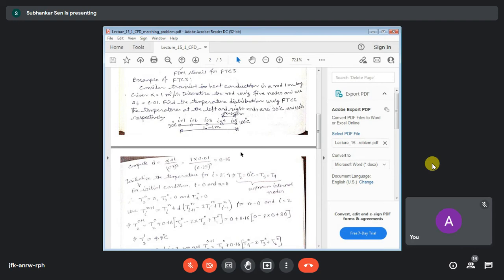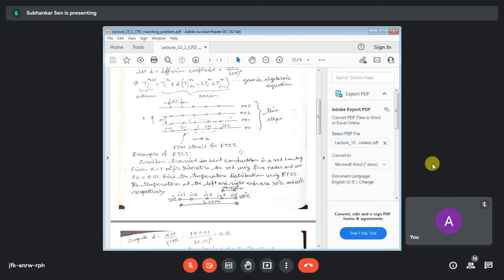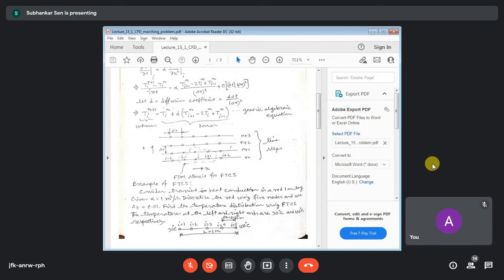Now for these explicit schemes, when you are using this formula, if you want to find the temperature at the n plus 1th level, then you must know all the temperatures at the nth level. So if you know this value, this value and this value at the nth level, then only you can find this value.